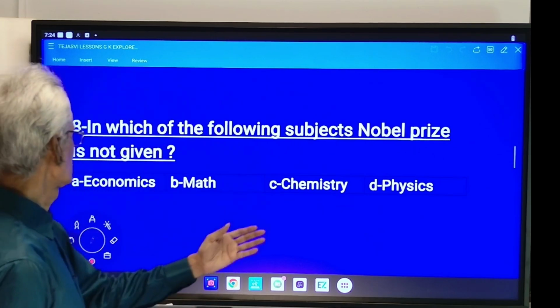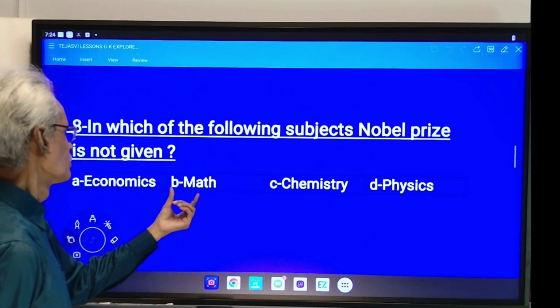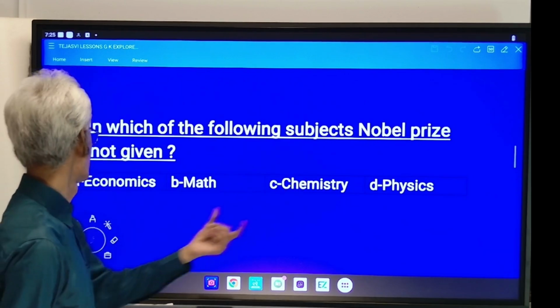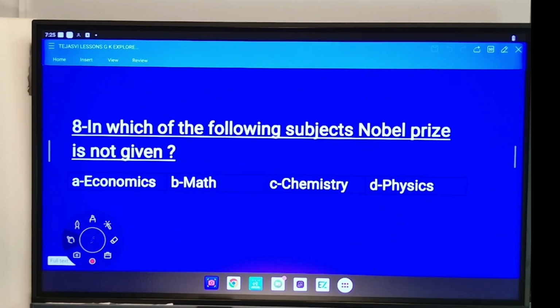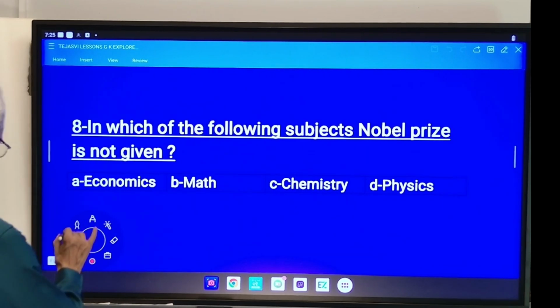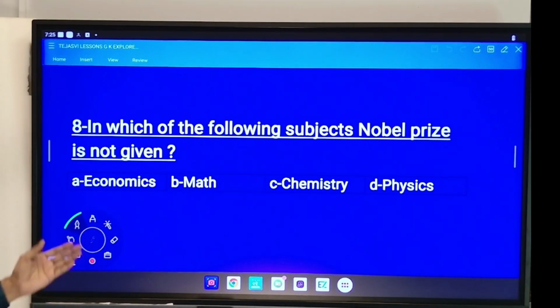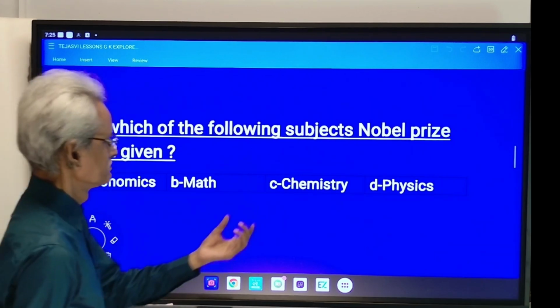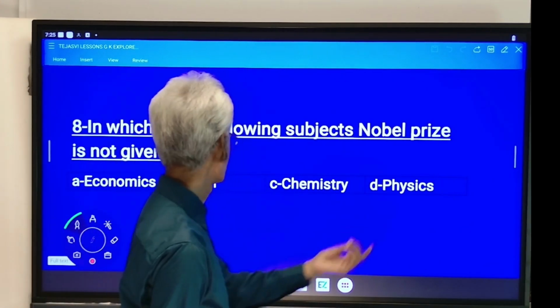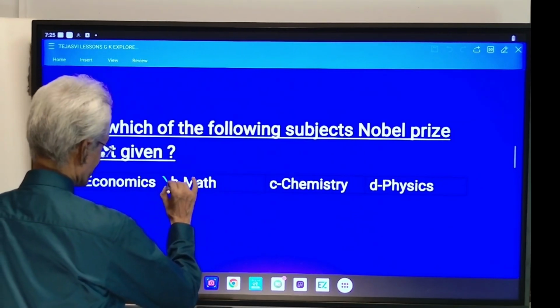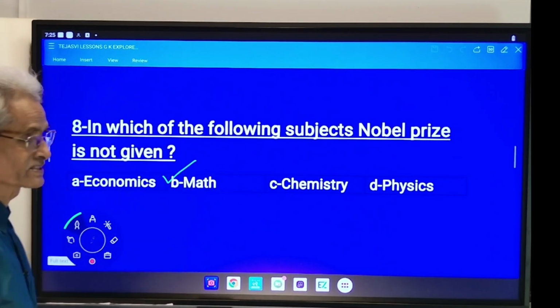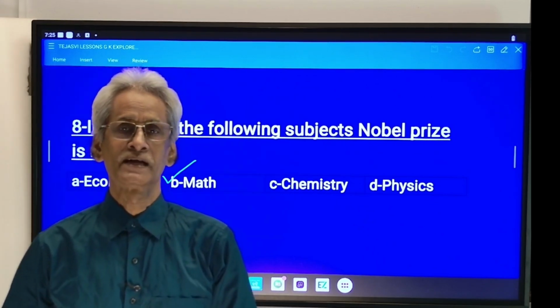Nobel Prize is given for economics, chemistry, and physics, and it is not given for mathematics. So this is the correct answer.